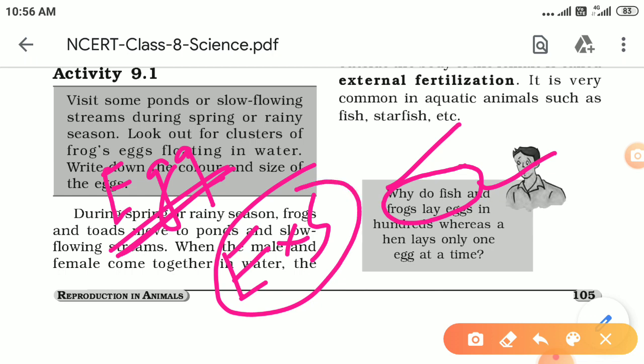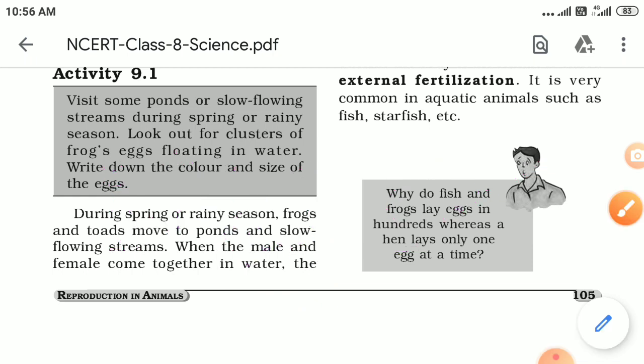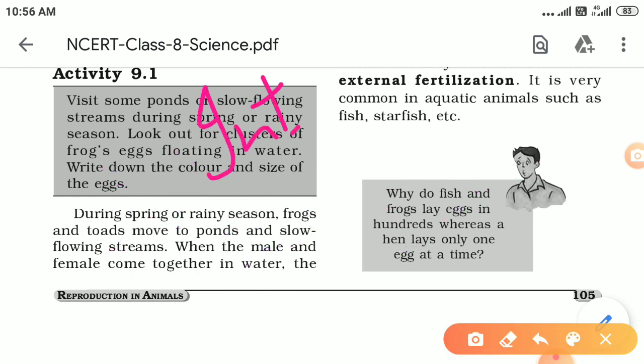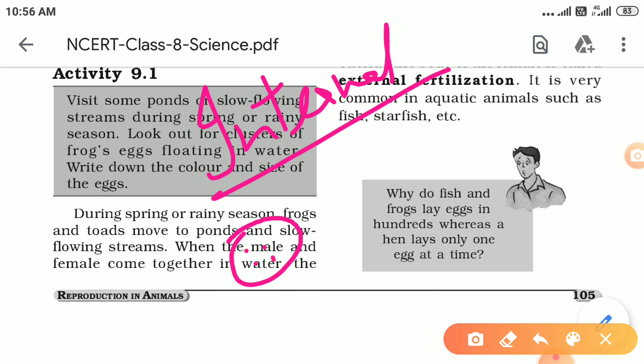But if we talk about the hen, what kind of fertilization happens in the hen? The hen undergoes internal fertilization, and the hen's egg does not go anywhere outside. It stays in the hen's reproductive system, and it waits there for the sperm. Is that clear? It waits there for the sperm. And one more thing, the egg is highly protected here. So that's why in the case of the hen, only one egg is produced.